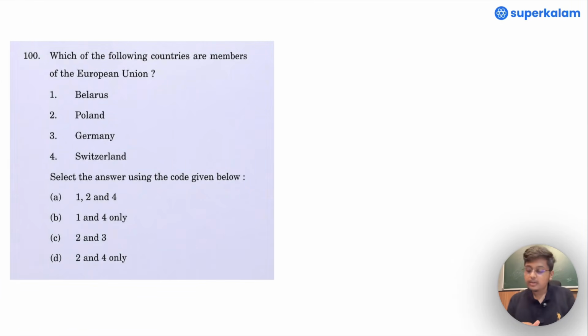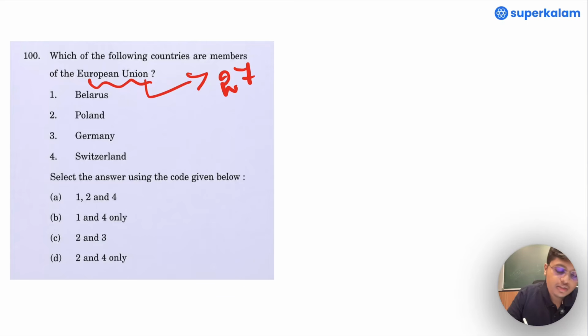Yes. Now, coming to the final question, which of the following countries are members of the European Union? There are exactly 27 member nations in the European Union. Can you remember all 27 of them? If you can, that's well and good. But is it necessary? I would say no, because here we can do elimination.